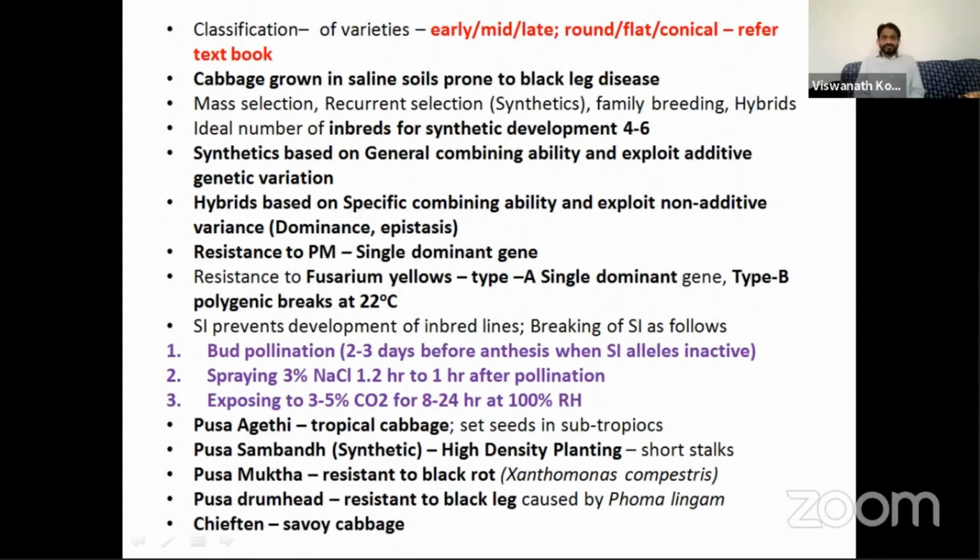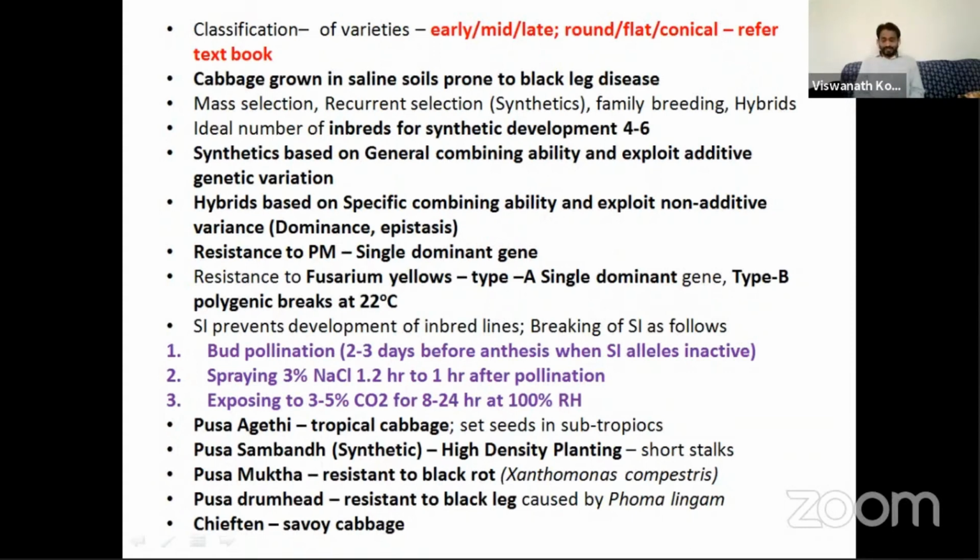The breeding methods followed in cabbage are mass selection, recurrent selection, and family breeding. Family breeding is especially followed in cole crops. It is similar to line breeding, but the selection goes for more than 1 generation. Family breeding is generally followed in cole crops.